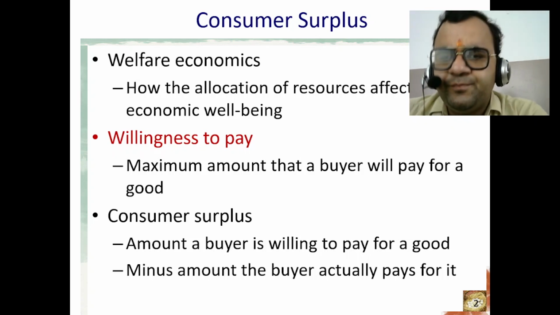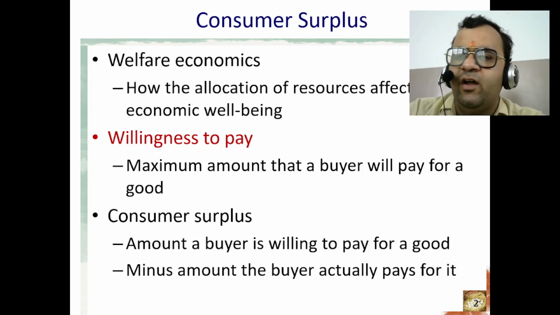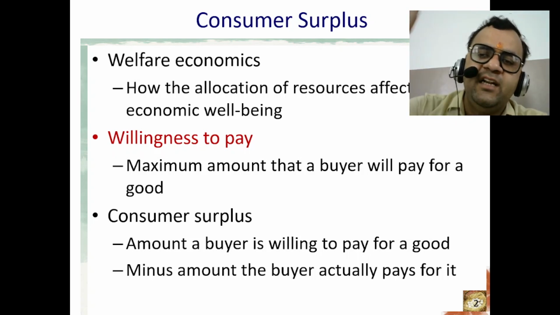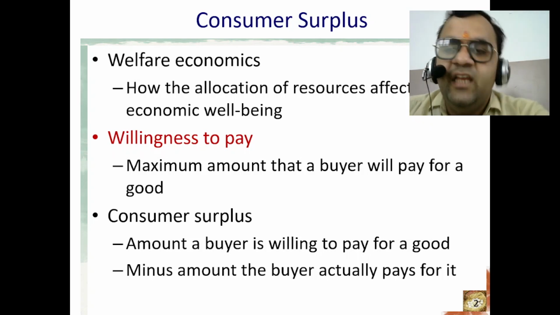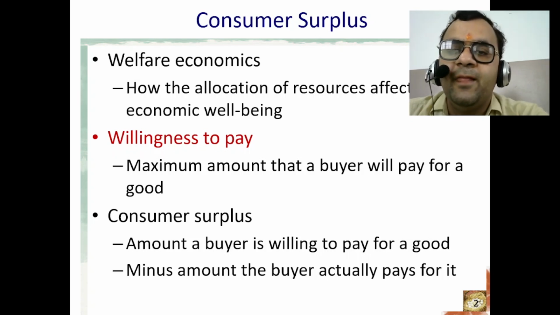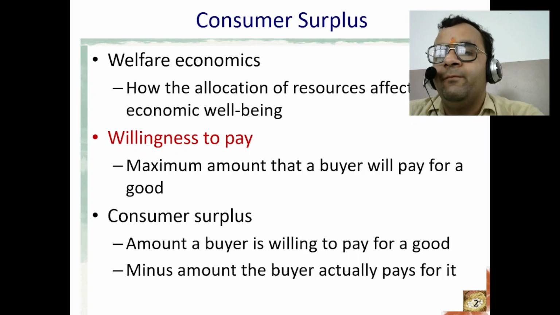For example, let's say we are willing to pay $50 for a new video game, but the price is $40. Your consumer surplus will be $10: $50 minus $40, representing the value you receive from buying the game at a lower price than you are willing to pay.